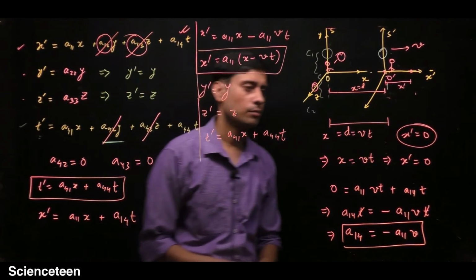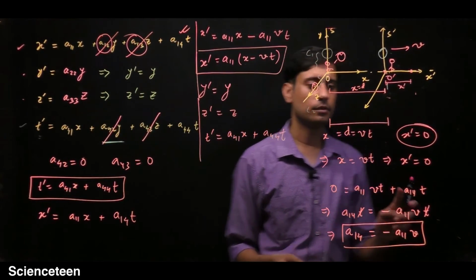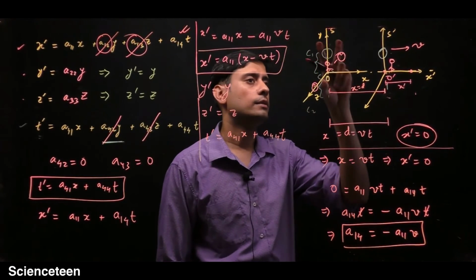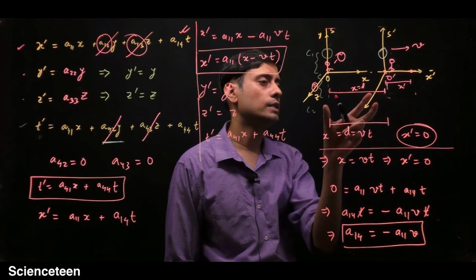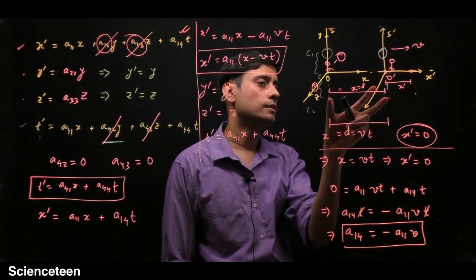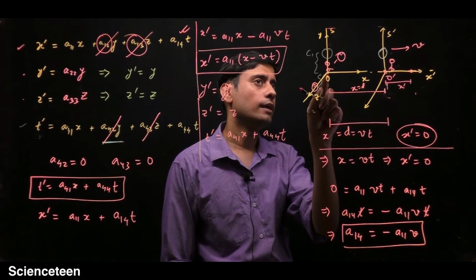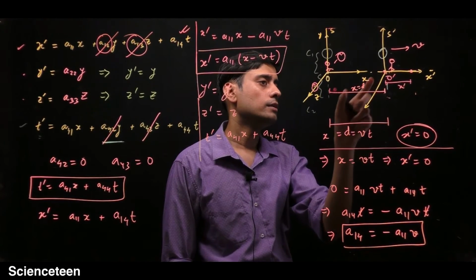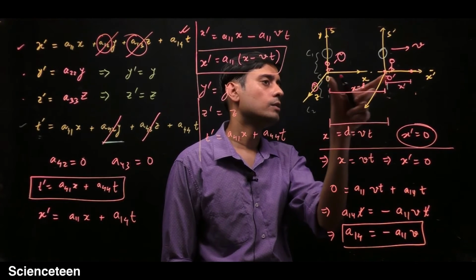If there is confusion, I'm just telling for the second time that the coordinate system has moved by some distance which is d. So for this S observer, the coordinate of this point will be d, or x will be equal to d.